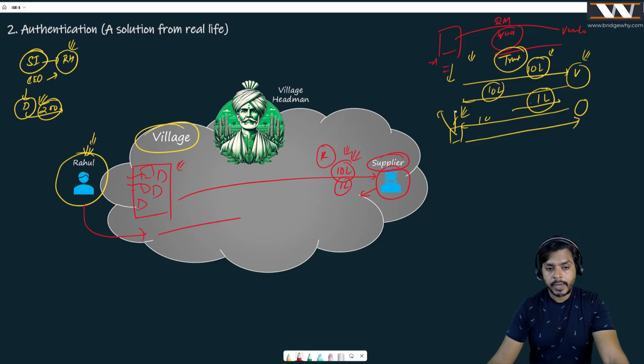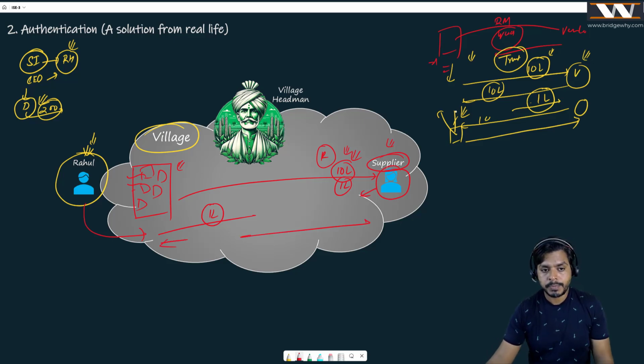He's thinking that if I give maybe 1 lakh rupees and I do not know the supplier, maybe he can take my 1 lakh rupees and not deliver the raw material. As simple as that. What is the problem here? The problem is there is no trust between Mr. Rahul and the supplier. There is a trust deficit, you can say.